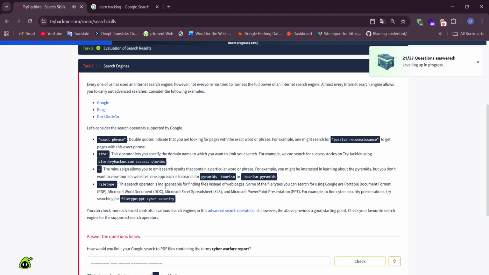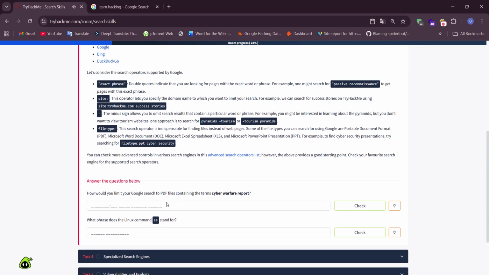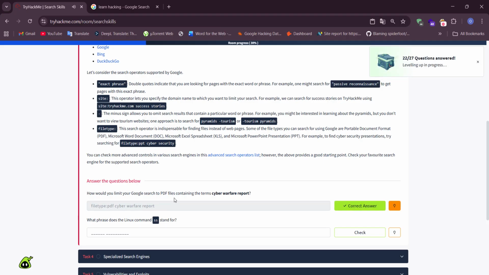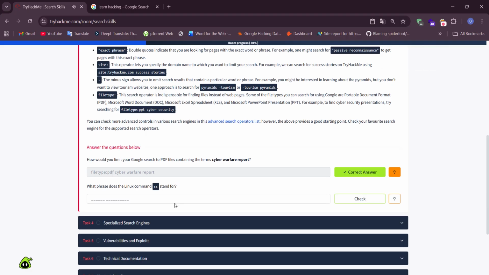Search engines. How would you limit your Google search to PDF files containing the terms cyber warfare report? File type PDF and cyber warfare report. What phrase does the Linux command SS stand for? Socket statistics.